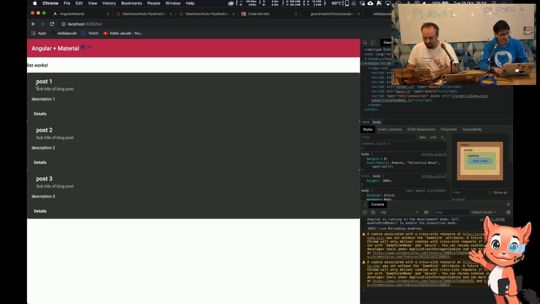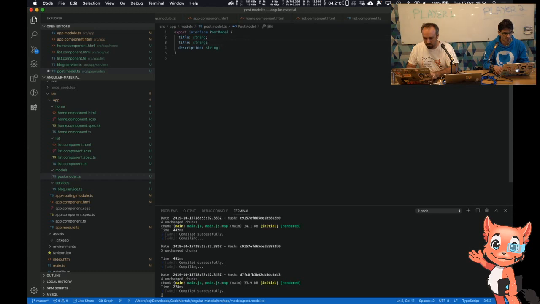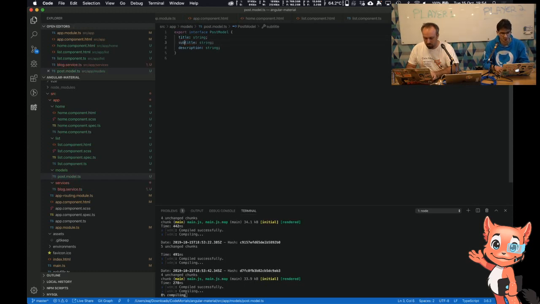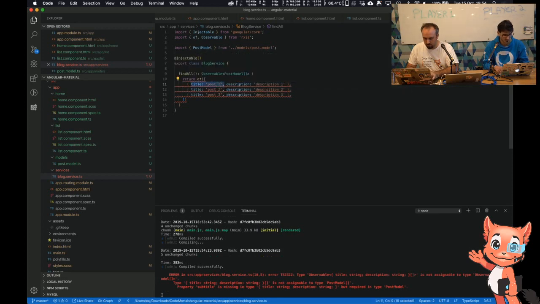Absolutely. So now you've got post 1, post 2, but underneath each one you have got description 1, description 2. But the subtitle is still hard coded, so let's change that as well. So what we need to do is go to the model, and under title we could just say subtitle. It will still be a string, and then in the service it's throwing an error because we haven't got subtitle in there. So let's add subtitle. So we can go post 1, I don't know, subtitle. It's kind of stupid. We change this to subtitle. Again, if we copy this over, there we go. It's happy now.